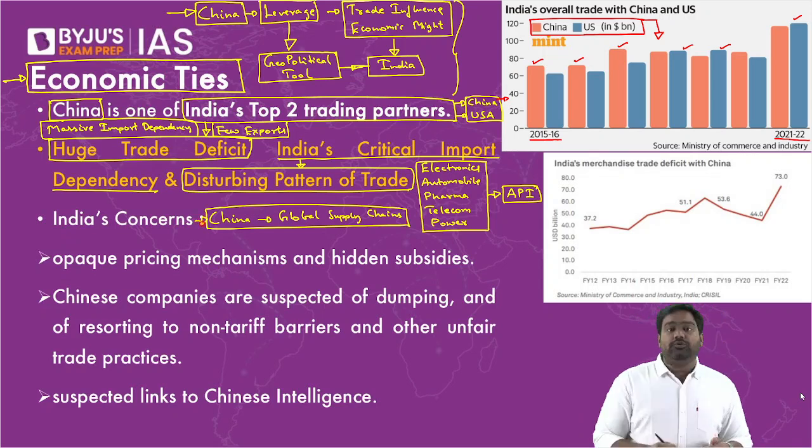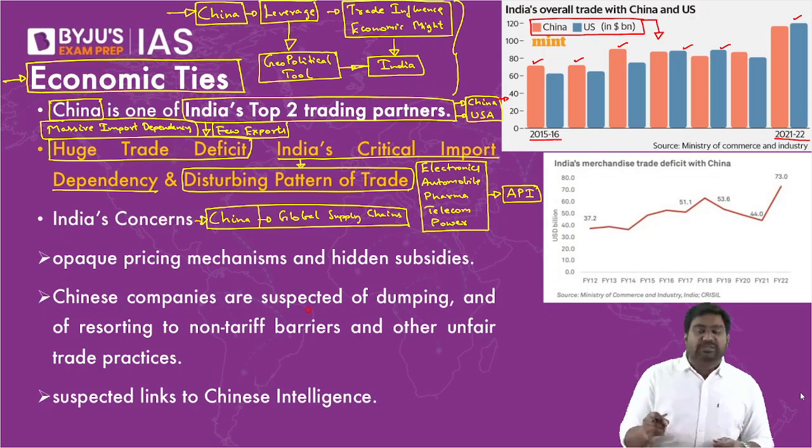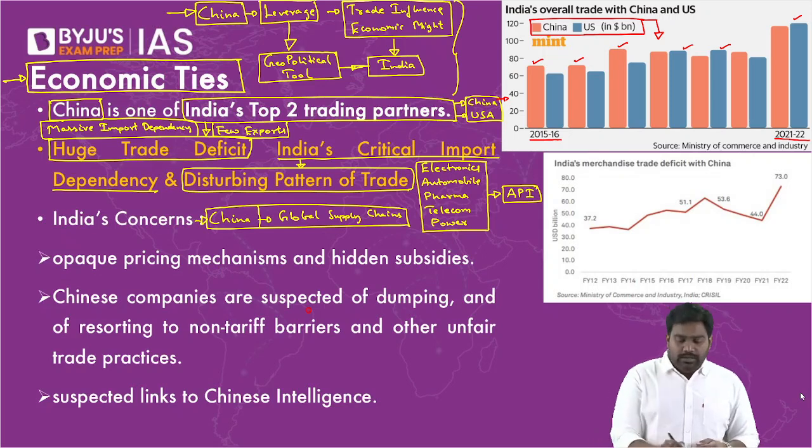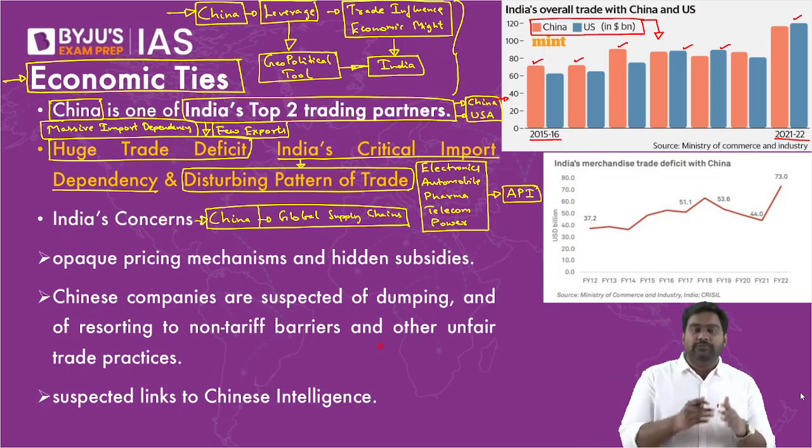We saw the devastating impact of this during the COVID-19 pandemic. When the pandemic broke out and China was the first country to go into a major lockdown, it shut off its manufacturing industries, it closed down all the supply chains, and as a result, global supply chains were hit. Across the world, industries came to a halt because China went into a lockdown. That is the critical dependency countries have on China's manufacturing.